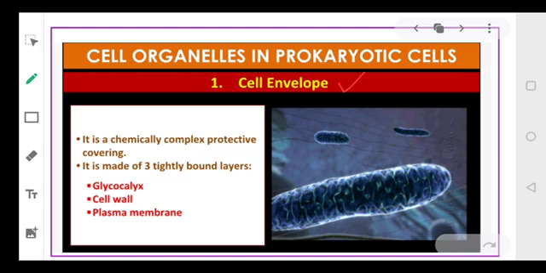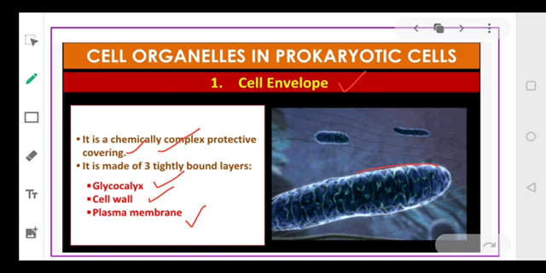Now coming to the cell envelope. The first cell organelle that we have to talk about is the cell envelope. The cell envelope, basically, is a chemically complex protective covering. So there is a covering around the prokaryotic cell, and that protective covering is called the cell envelope. And this cell envelope is made up of 3 layers. The outermost layer is called the glycocalyx, the middle layer is the cell wall, and the innermost layer is the plasma membrane. Okay everyone, the innermost layer is the plasma membrane.